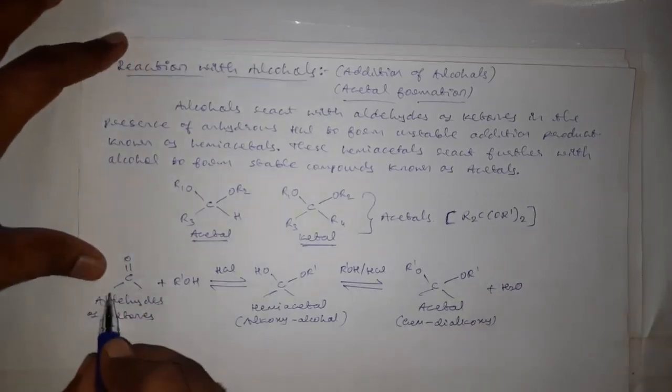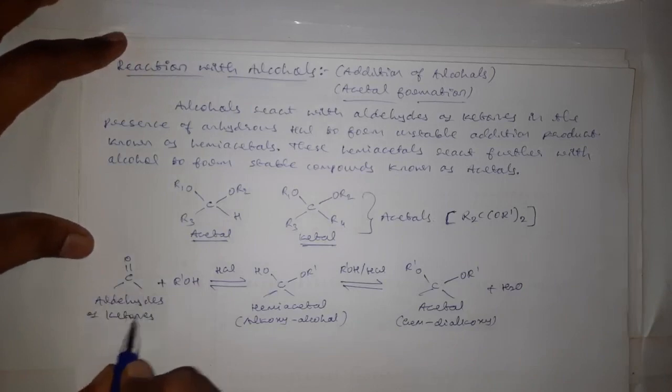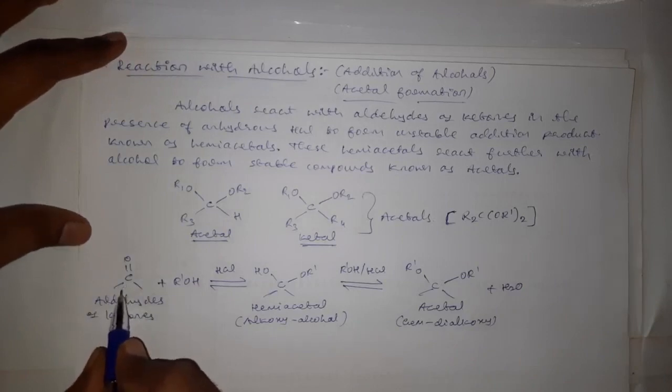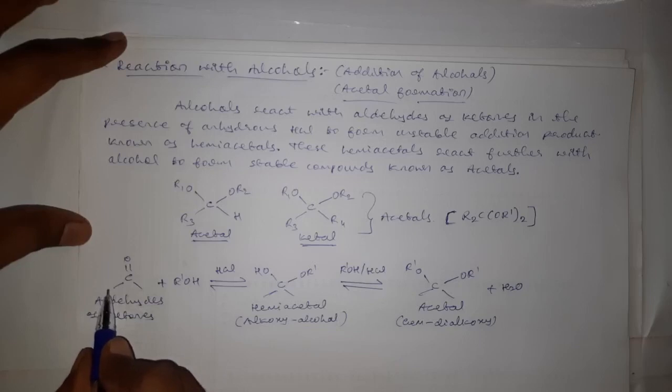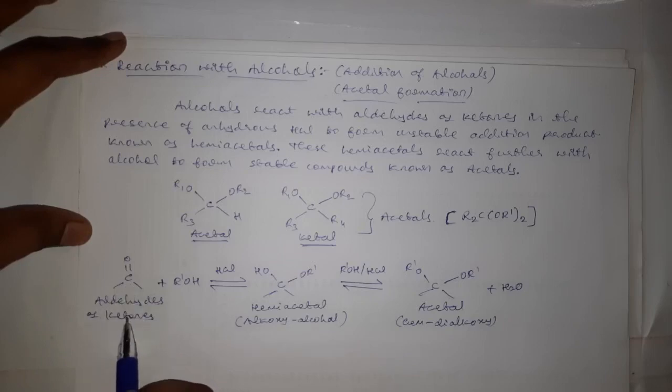Here you can take an aldehyde or a ketone. Here I am not mentioning a substituent. Here in the exam, while writing, you should mention whether it is an aldehyde or a ketone.